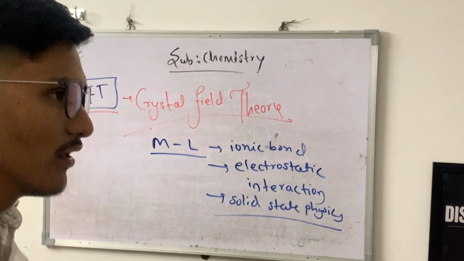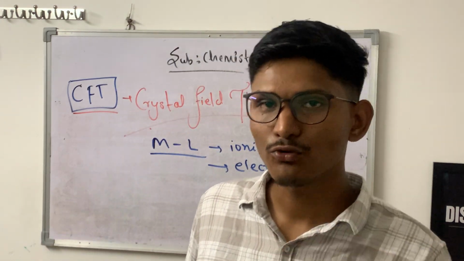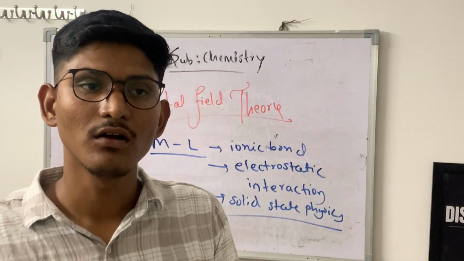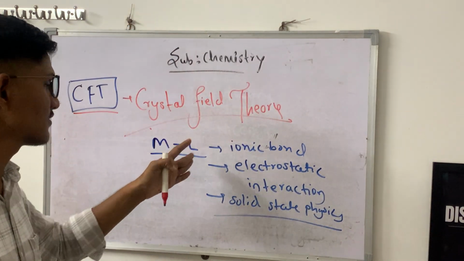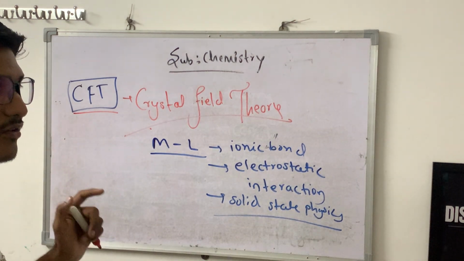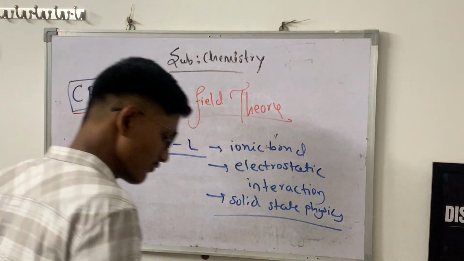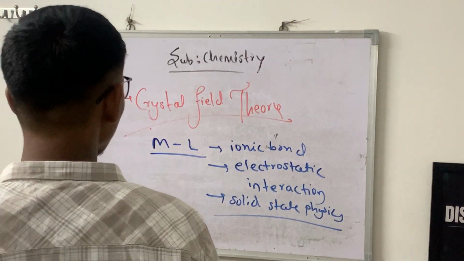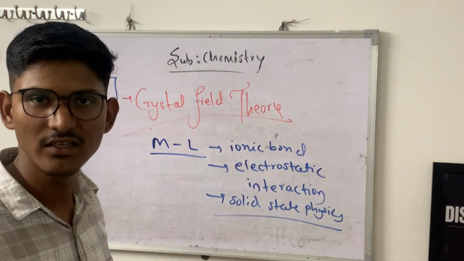Fajan's rule tells that any bond has both characters, ionic as well as covalent, but VBT explained that it has only covalent character. CFT explained that it has only ionic character, but the actual truth was told by LFT: that bond has both covalent as well as ionic character.